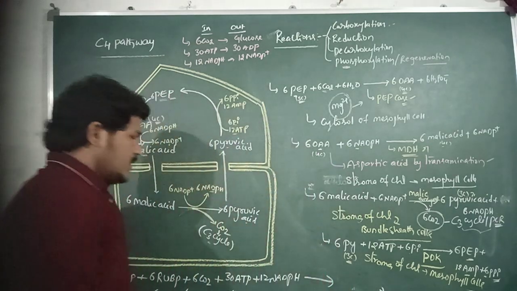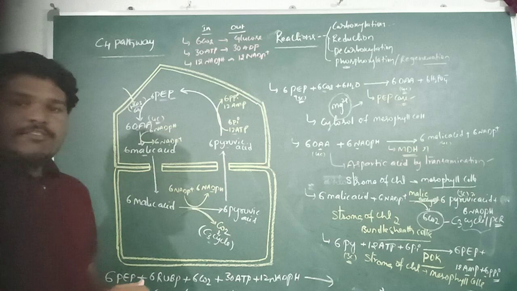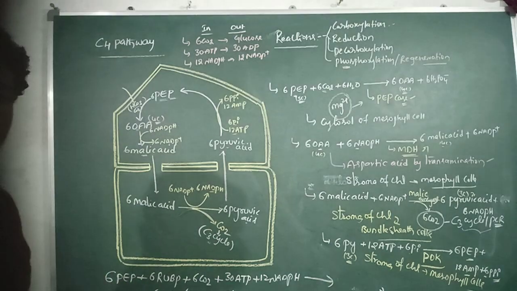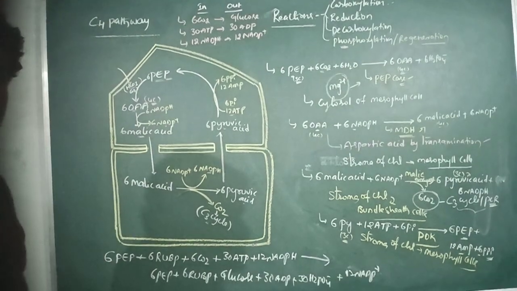So this is the overall reaction of the C4 pathway.